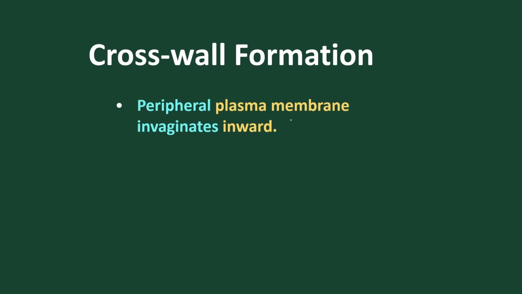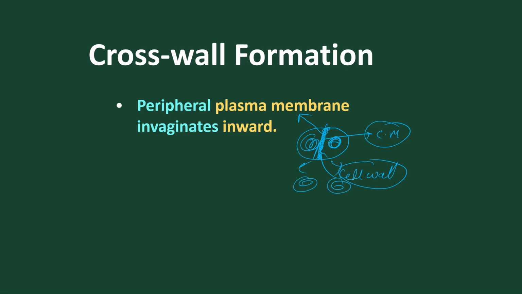After that, cross-wall formation takes place, as we all know. From the periphery, the deposition of chemicals takes place. Already the chromosomes and the mesosomes are separated, and this layer is called the plasma membrane. The cross-wall starts. Not only cross-wall, deposition of chemicals takes place to produce the cell wall. Initially they first produce the cell membrane. So first the cell membrane is produced, then deposition of wall chemicals takes place to form a cross-wall that will separate the two daughter cells into individual daughter cells.